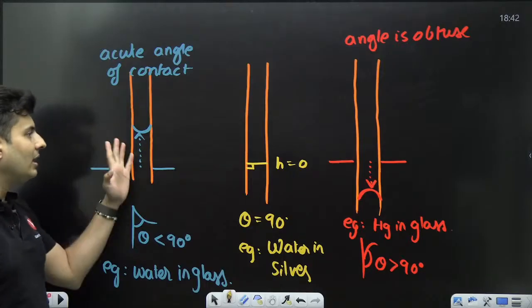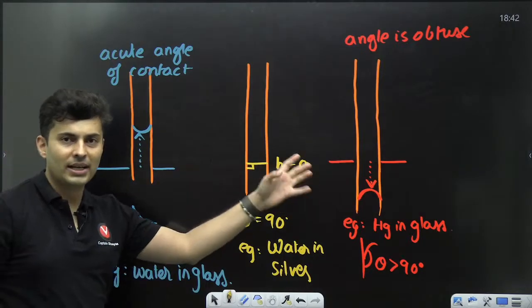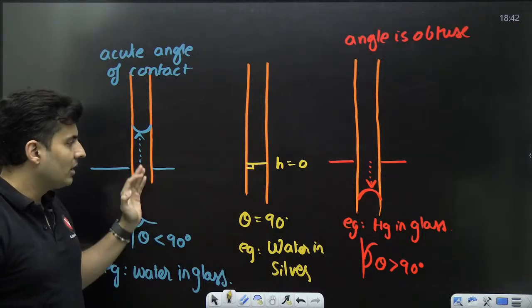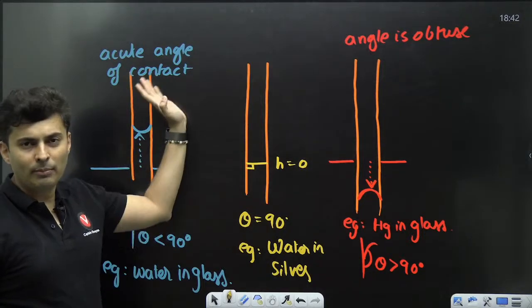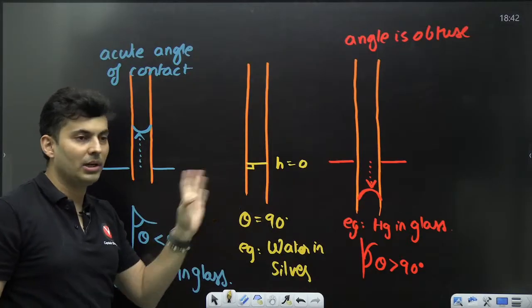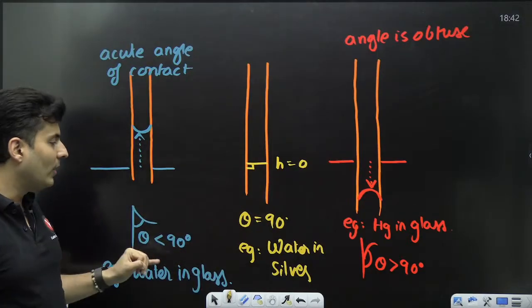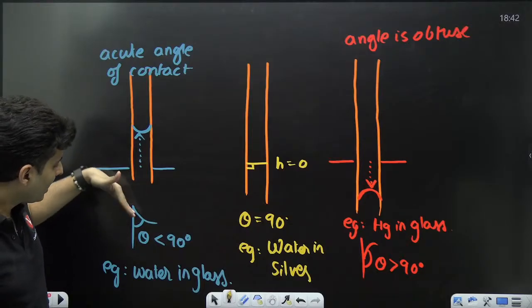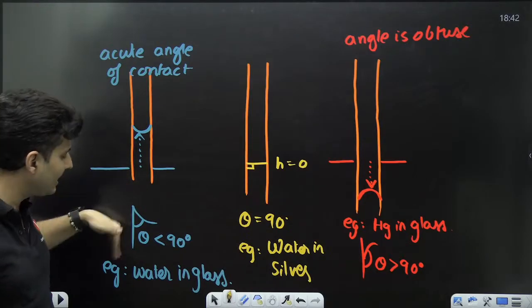Okay, so there are three kinds of liquid: acute angle, obtuse angle, and 90-degree angle. Depending on the angle of contact, the water or the liquid will go up or go down, or will not go up or down at all. That angle of contact is the angle made by the liquid and the solid surface, inside the liquid.